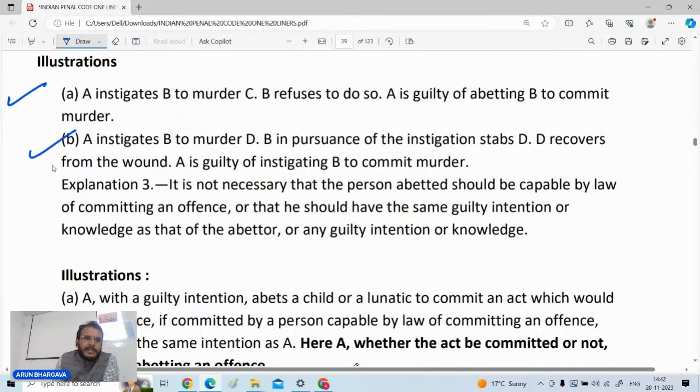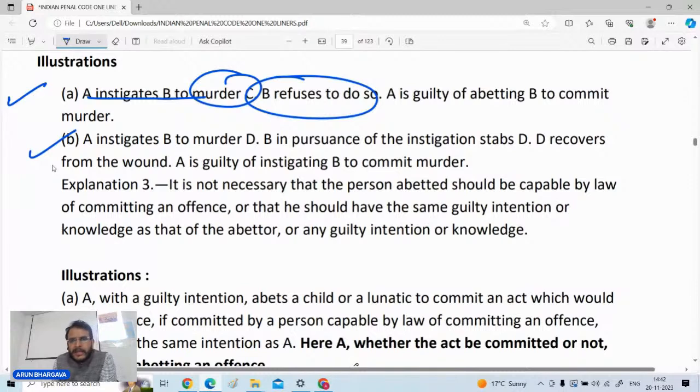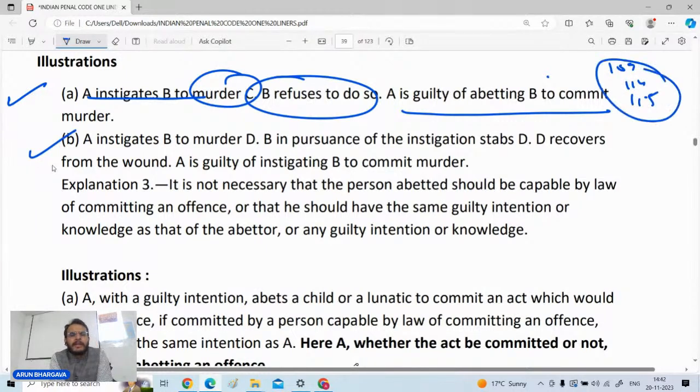इलस्ट्रेशन नंबर ए एंड बी, that A instigates B to murder C, B refuses to do so, but A is still guilty of abetting B to commit murder. अब उसकी सजा क्या होगी, that is altogether different thing. So with respect to the punishment, 109, 114, 115, ये तीन सेक्शंस आपके लिए इंपॉर्टेंट होते हैं कि अबेटमेंट में पनिशमेंट्स कैसे पता की जाती हैं. So if the other person is not doing any offence to whom you have abetted, still the abettor is liable for that.